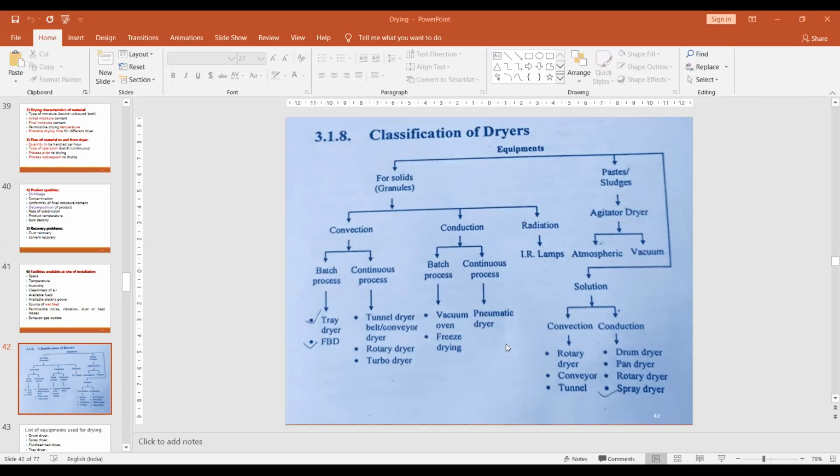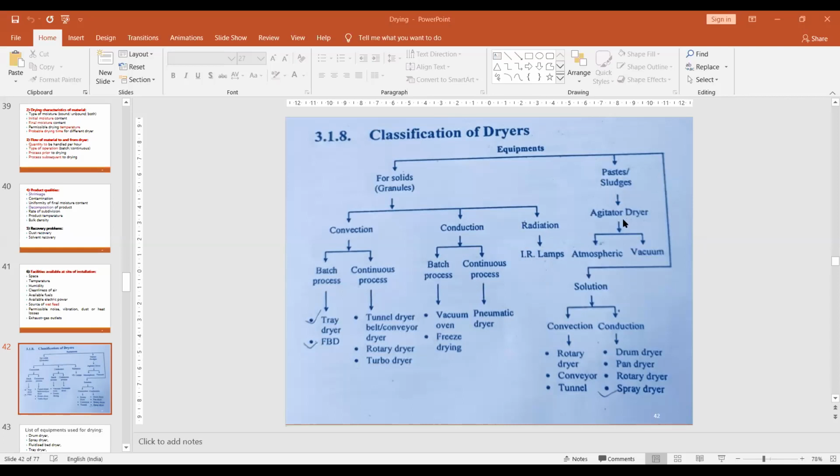In the continuous process, we can use different types of pneumatic dryers. Those dryers can dry most materials with the help of the continuous process. For radiation, we can use different lamps, such as IR lamps, infrared radiation lamps, which generate heat and remove the moisture from the material with the help of the radiations. Then there is the agitation dryer.